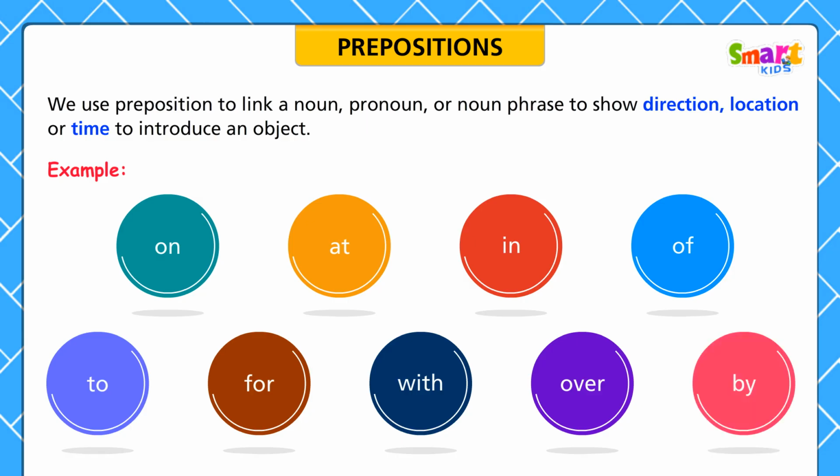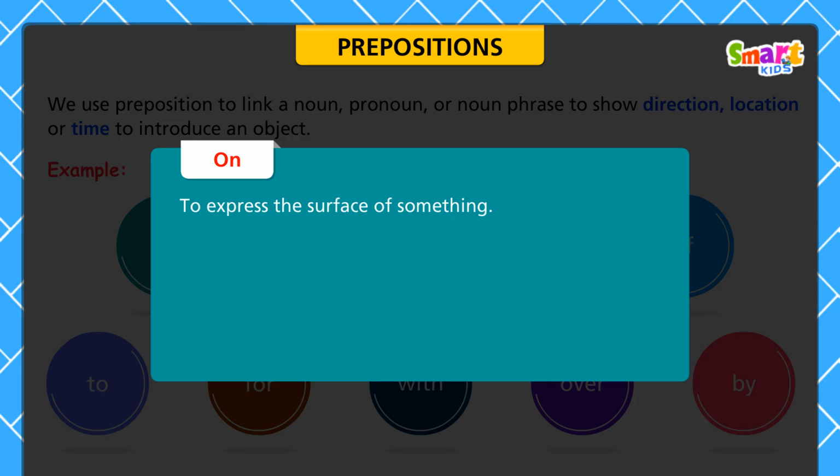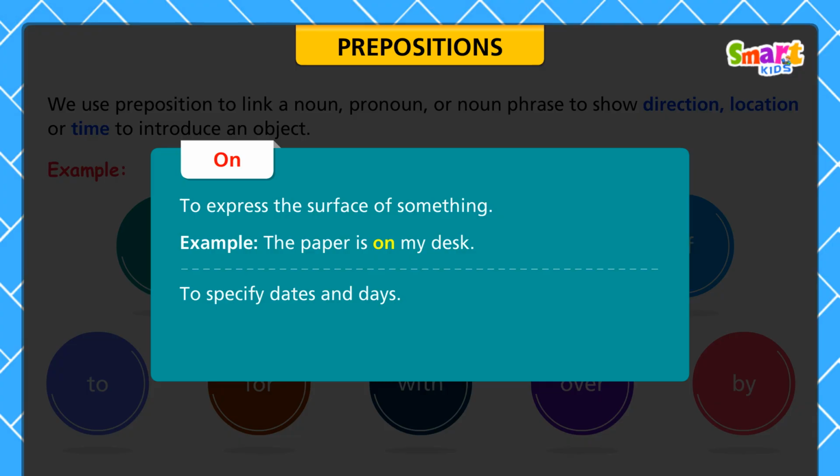Let us know about the usage of on. We use the preposition on to express the surface of something. For example, the paper is on my desk. To specify dates and days. For example, I was born on the 14th day of June in 2001.